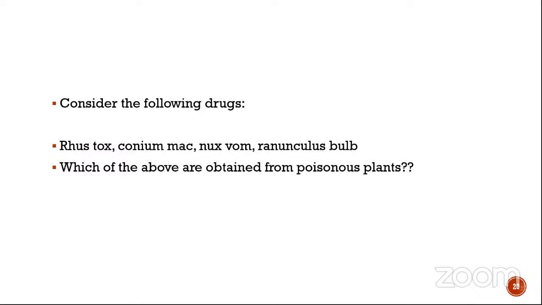Okay. Conium mac also is obtained from a poisonous background. Okay. Nux vomica is poison nut. So that's also a poisonous background. Ranunculus bulbosus is also from the poisonous background if you go back to pharmacy. Okay. Hence the option is all of the above.